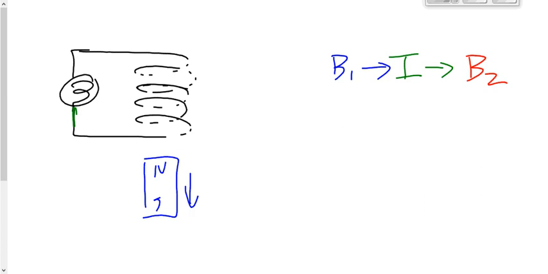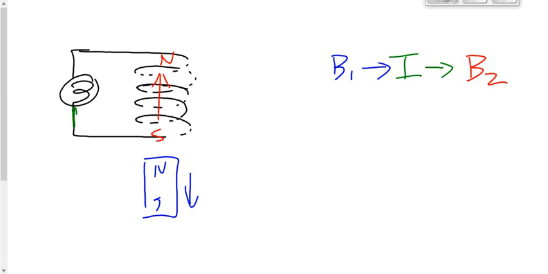We know that the second magnetic field has to be such that it creates which pole right here? South pole and north pole. We have to oppose the motion. The only way to oppose the downward motion here is to pull it back up. Downward force of gravity, upward magnetic force to oppose that motion. So the only way to do that is to have a south pole against a north pole here to attract it.